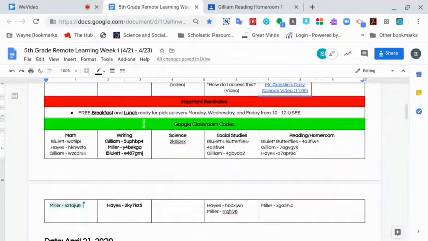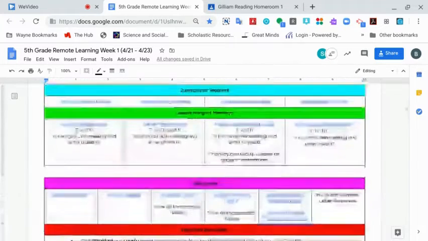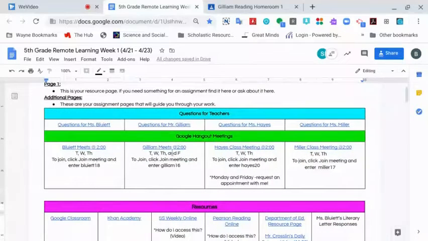There's also an important reminder section about free breakfast and lunch to be ready to pick up every Monday, Wednesday, and Friday at Stoutfield from 10 to 12. And the final section is the Google Classroom codes. These codes will allow you to access the Google Classrooms. Maybe you were never part of that classroom, or maybe you were newer to Stoutfield. That's what these codes are for. If you need assistance in entering these codes and what to do, just join a Google Hangout, and one of our amazing 5th grade teachers can help you with that situation.